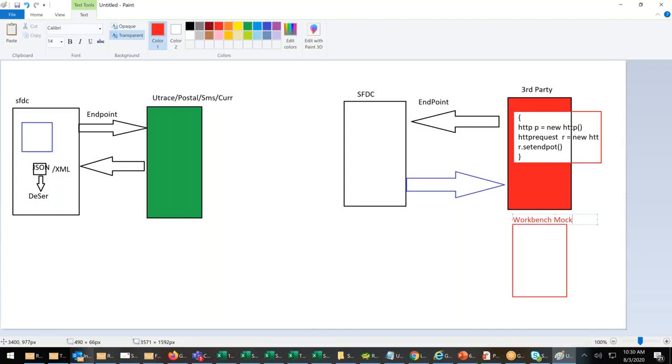As if SAP is requesting Salesforce. Let's say some other party, like a currency converter, is asking for a value from our system. They ask, we give the value. Hence, because we don't have third-party control, I'll be using Workbench mock.